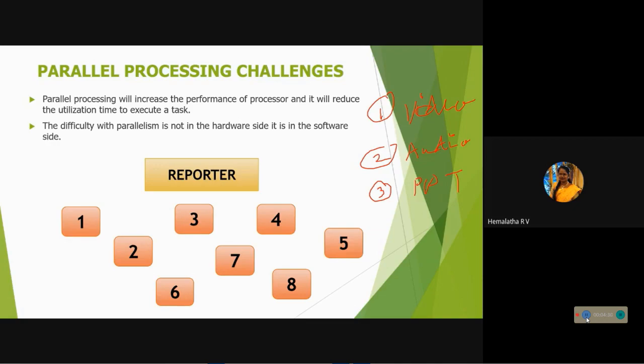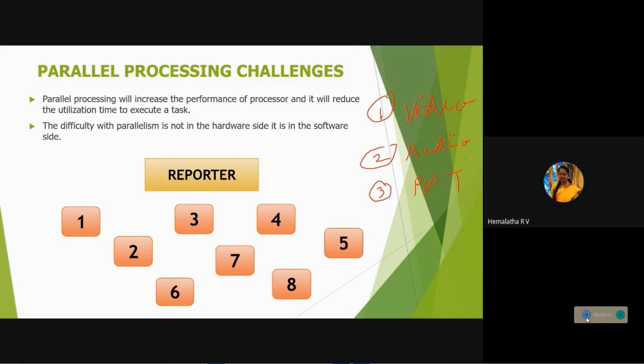So for example, I have taken 8 reporters, reporter 1 to 8. The 8 reporters are going to write a report for me, a different set of reports, based on one issue. While writing, these 8 reporters will write in different manners.